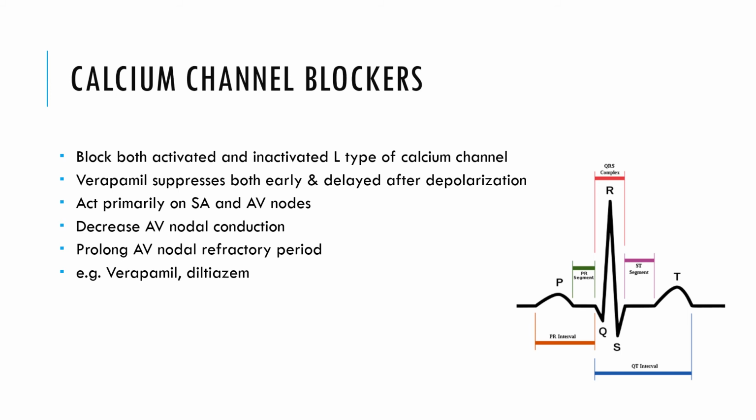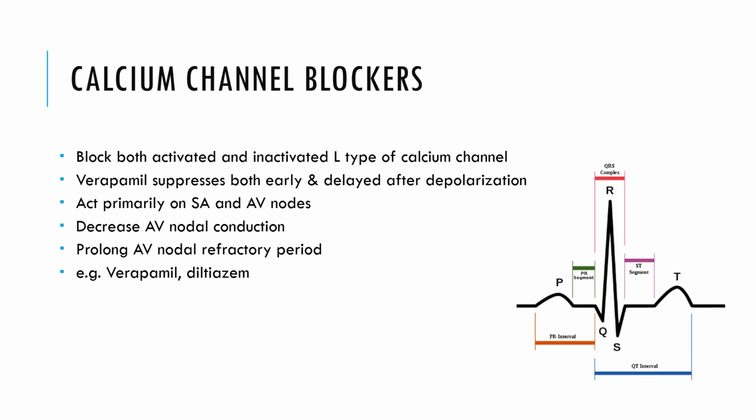An example of a drug is verapamil, which suppresses both early and delayed depolarization. Primarily they act on the SA node and AV node. They decrease the AV nodal conduction, the traveling of the impulse through the AV node, and prolong the refractory period of the AV node. So there is an enhancement in the refractory period. The resting period will be enhanced in the AV node. The drugs used as calcium channel blockers are verapamil and diltiazem.